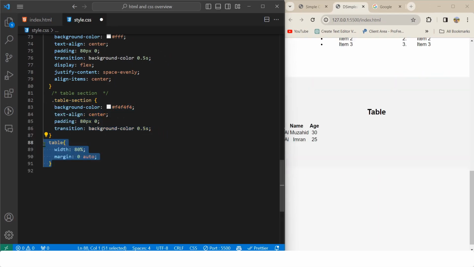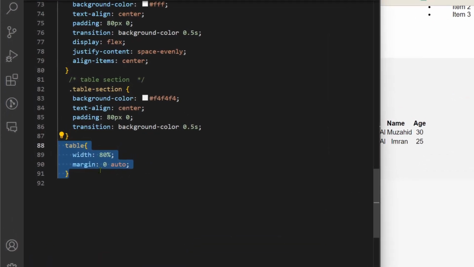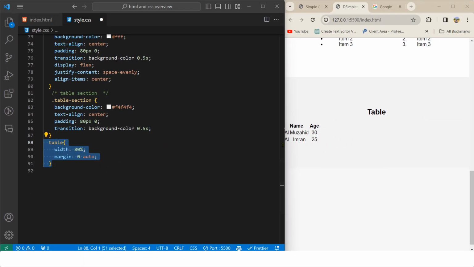And as you can see, this table is a little bit small, only on the left side of the screen. We wanted to make it wider, so we are making the table width 80%, margin top and bottom 0, and left and right auto. This will set left and right to auto and center it automatically.